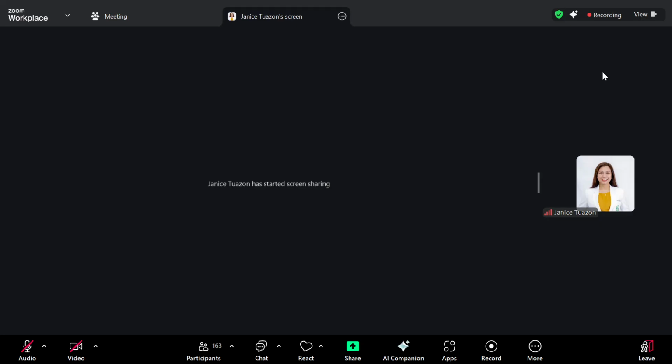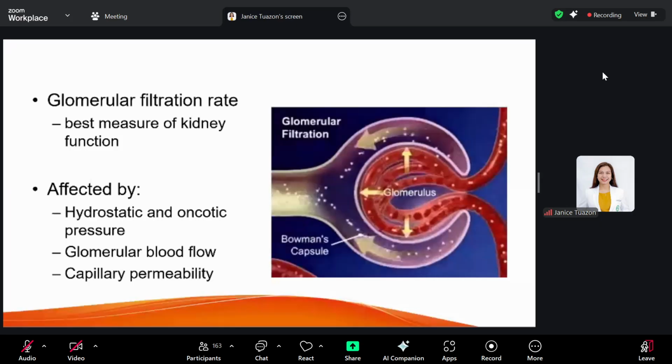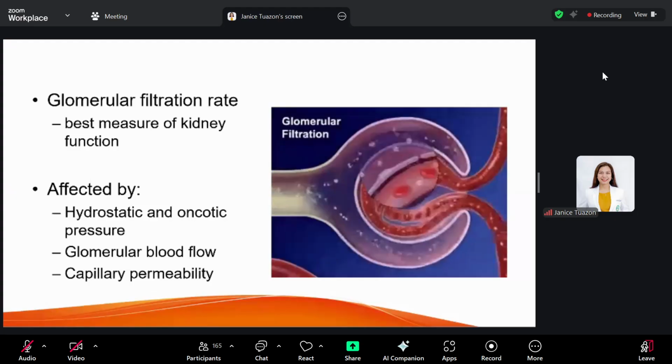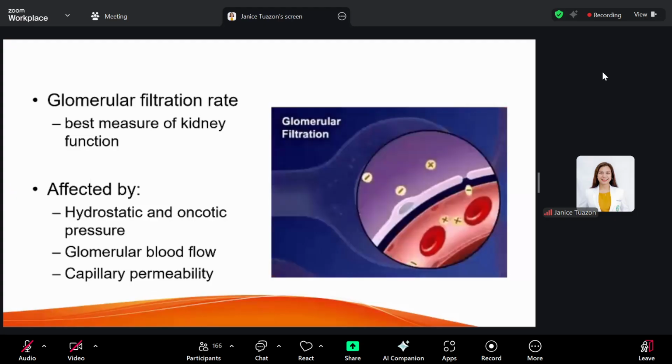Okay, so the best function is through your glomerular filtration. It's affected by your... Okay, it is also affected by your...